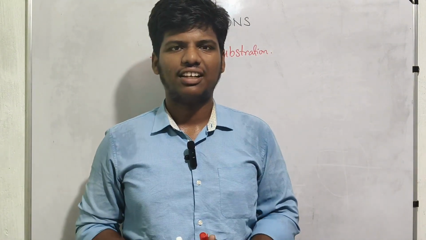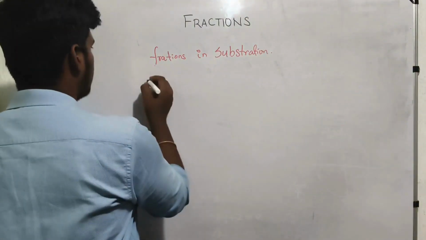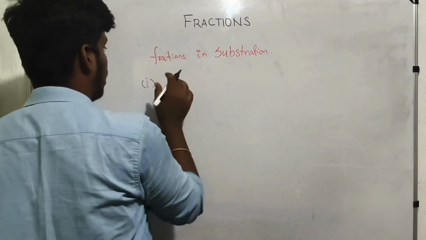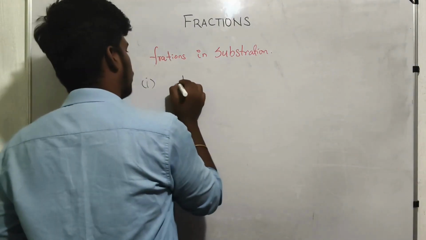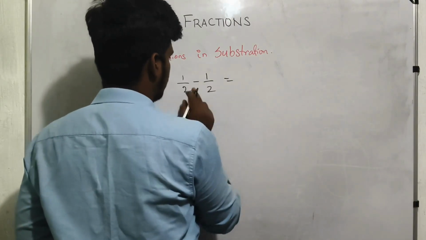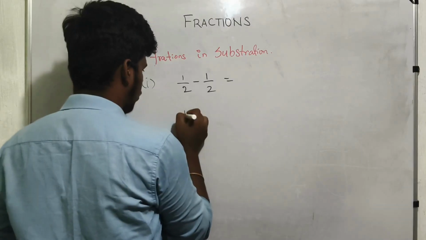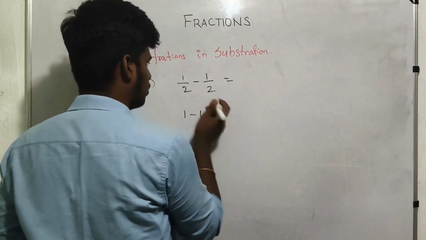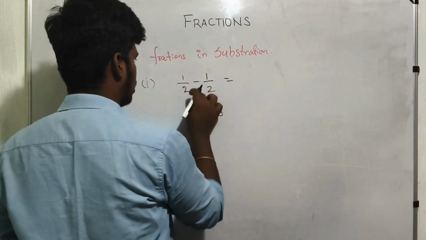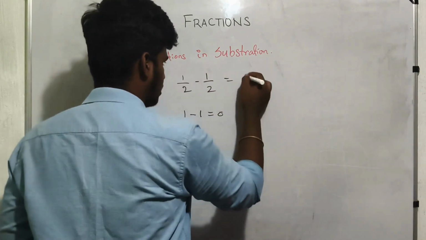Now we see the fraction in the fraction, in a similar way to what we did in fractions and addition. So now we take 1 by 2 minus 1 by 2. It is 0 actually, because it is the same term. So you just consider this as 1 minus 1, and we get 0. The same notation in both, so just subtract it, and get 0.